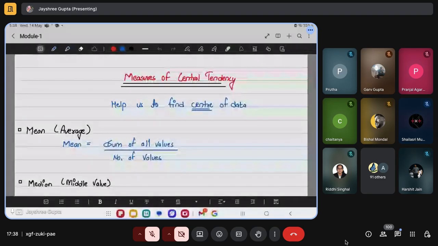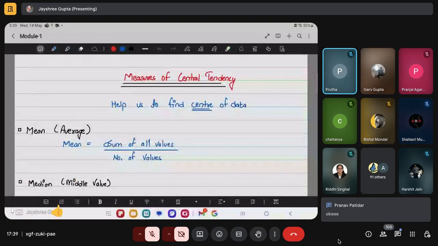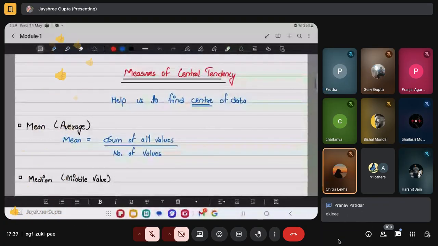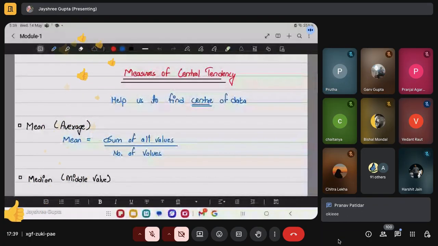Okay, thank you. Moving forward, there are measures of central tendency. Also, one more thing: are you able to read my handwriting? Is it okay? You are able to understand it? Yeah, we can understand it. Okay. So what is central tendency?